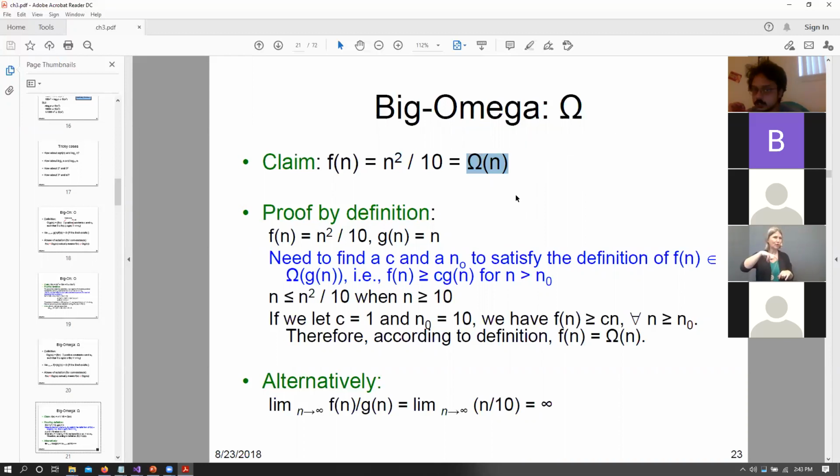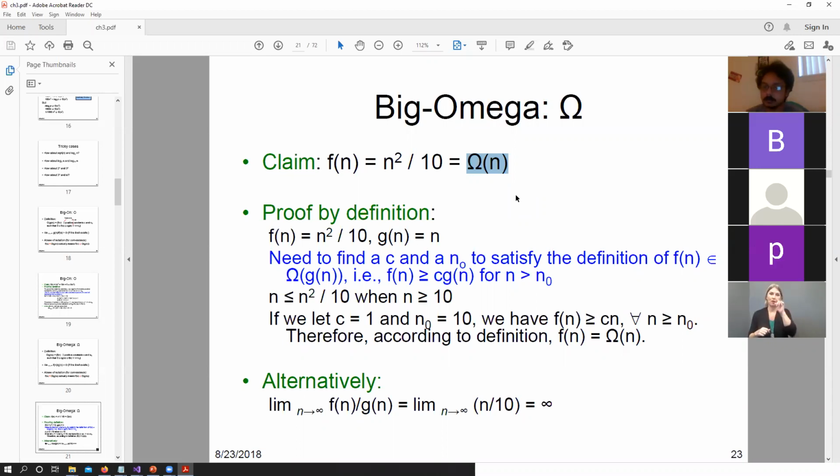Now this is obvious to us because we know that n grows slower than n squared by 10, but that is not a mathematical proof, right? That is an intuitive proof that we know that n will be smaller than n squared. So in order to prove it mathematically, we need to use limits, or we need to basically provide a value of a constant for which n would always be slower than n squared.